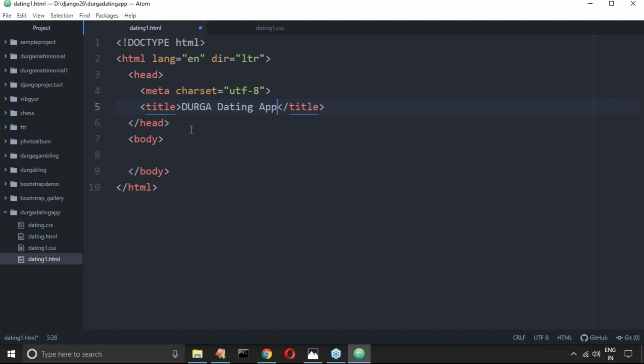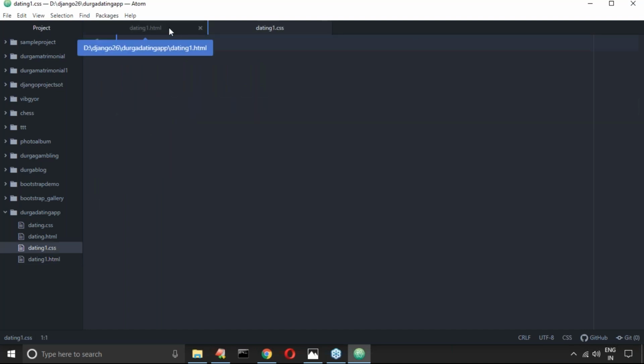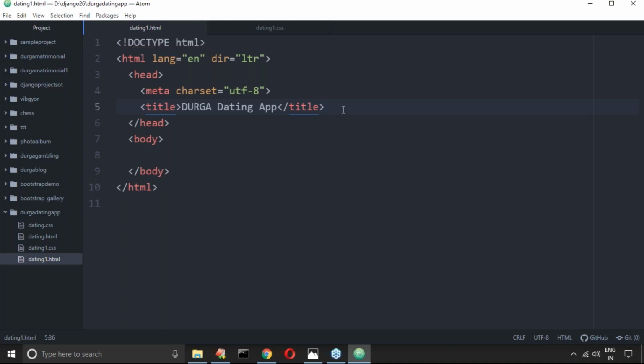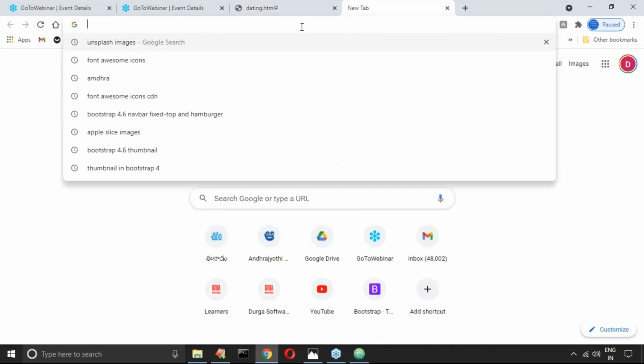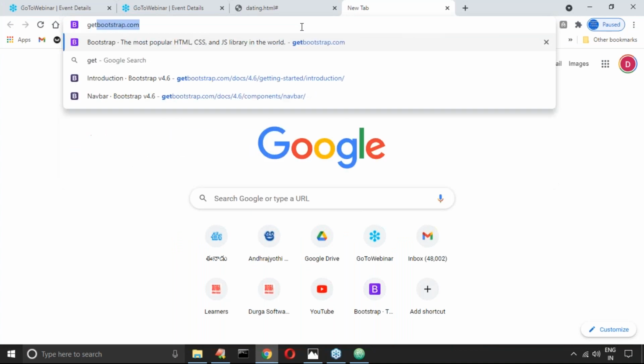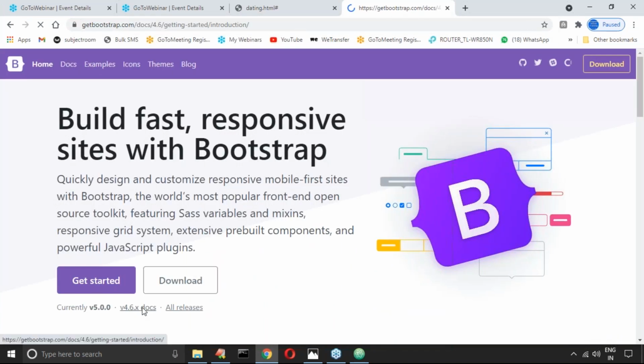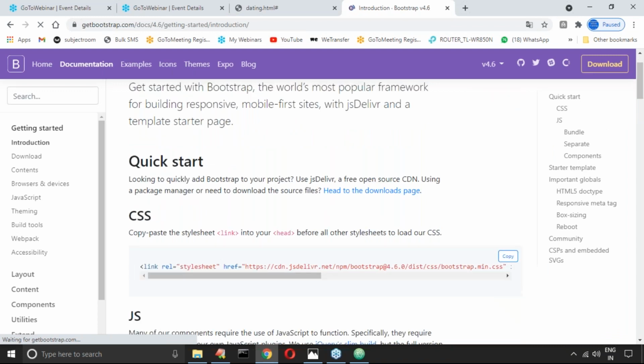Next, my CSS file is also there. I can link this one, don't worry. But before that, let me make sure Bootstrap, Syrian, all these things I want to take. Please observe carefully. Now I'm going to getbootstrap.com. Here we take version 4.6, the CSS link, sir.